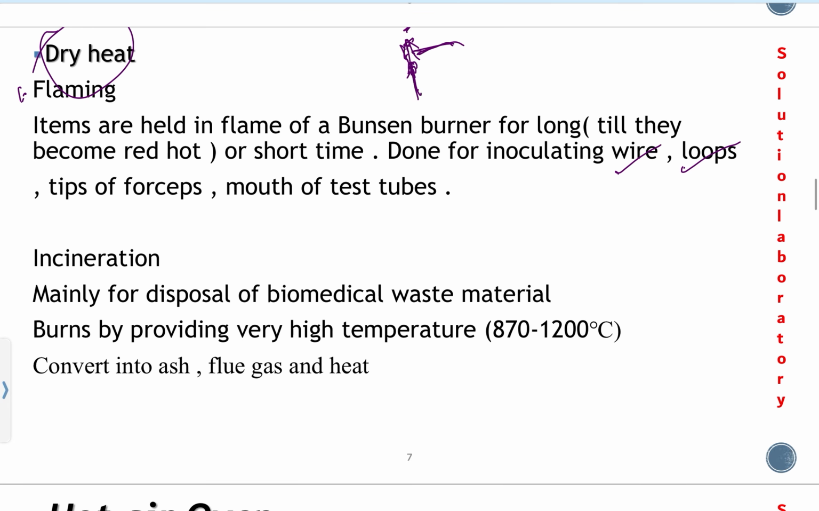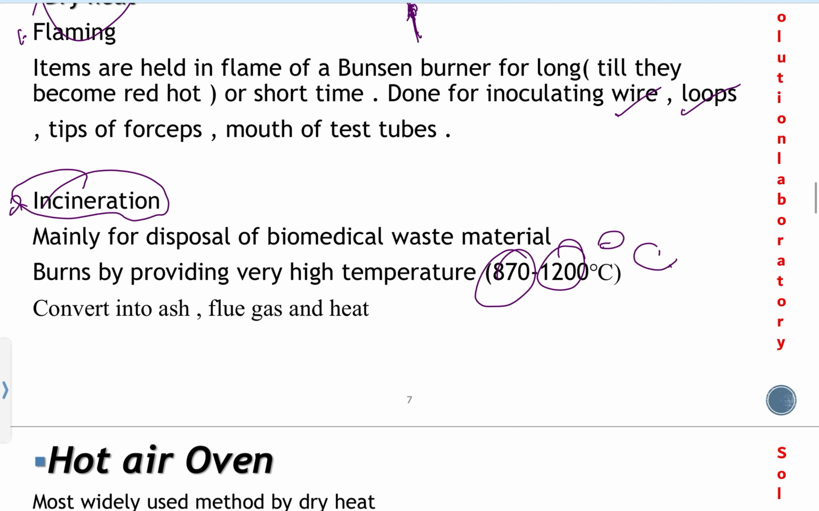And another is incineration. What is meant by incineration? Incineration is mainly used for biomedical waste, mainly anatomical waste or microbial waste. In incineration, at very high temperature, about 870 to 1200 degrees Celsius, we burn that biomedical waste into ash, and it is called incineration.